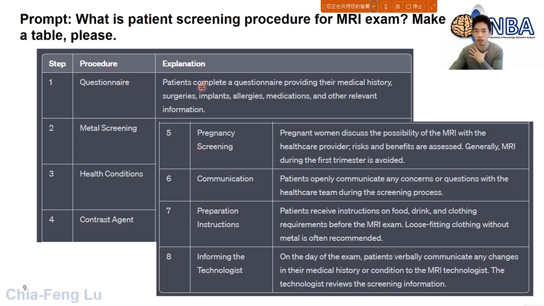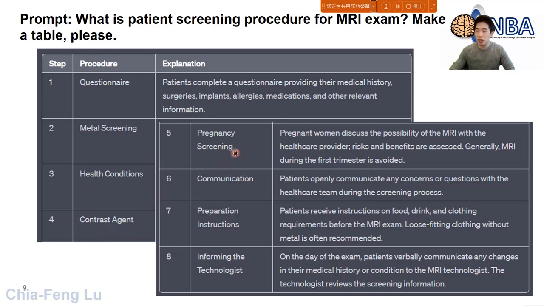You will ask your patient to complete a questionnaire about the medical history, even the medication or surgeries, implants. I think this is something. When we are talking about contrast agent, we may need to take care of this kind of issue. And because MRI is an environment that is very sensitive to metal, okay? So we need to do the metal screening. We need to check the health conditions, and again, sometimes we may need the contrast agent.